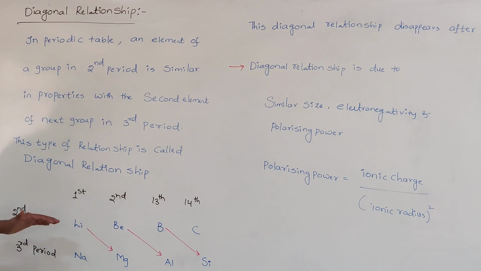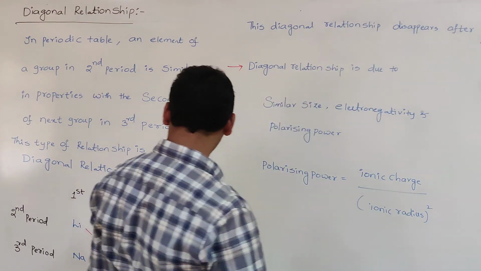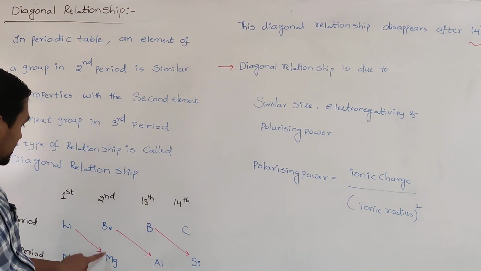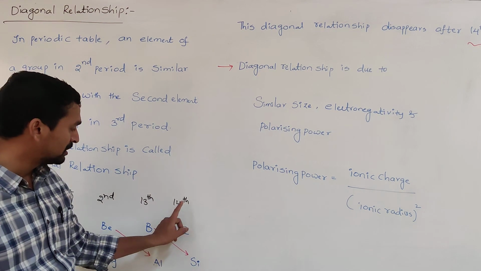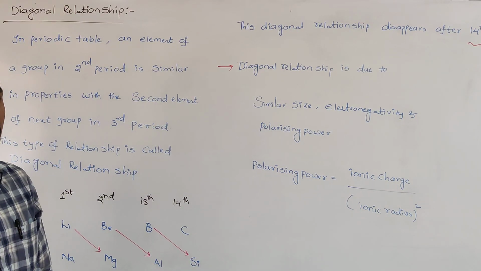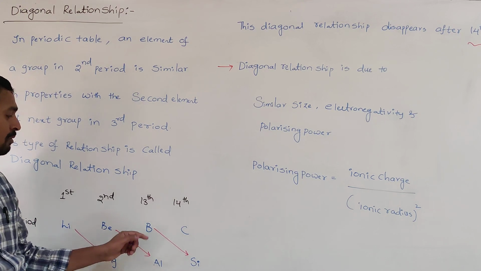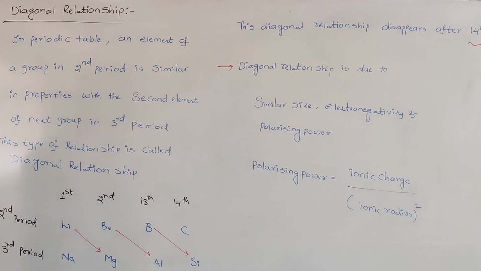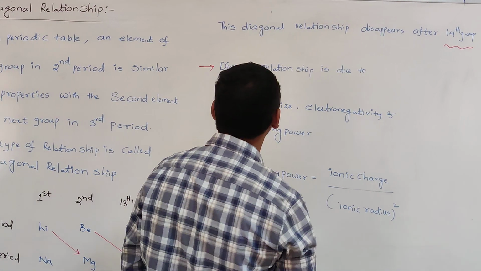Can this diagonal relationship appear for all the elements present in the second and third periods? No. It disappears after the 14th group. It is seen only in the lithium-magnesium, beryllium-aluminium, and boron-silicon cases. After the 14th group, carbon never shows a diagonal relationship with phosphorus. After the 14th group, the diagonal relationship disappears.